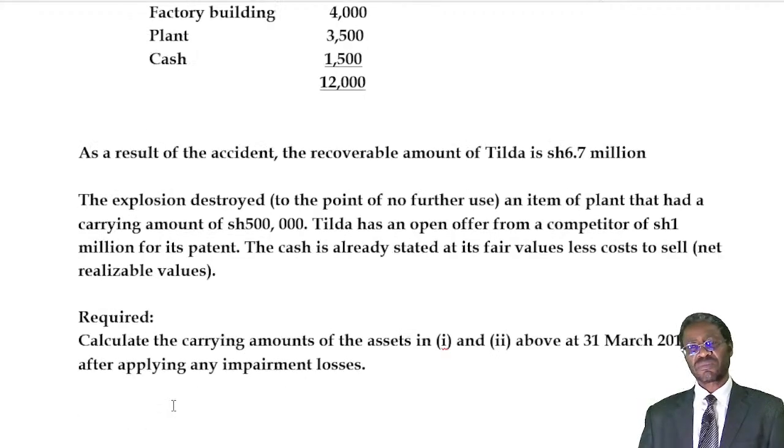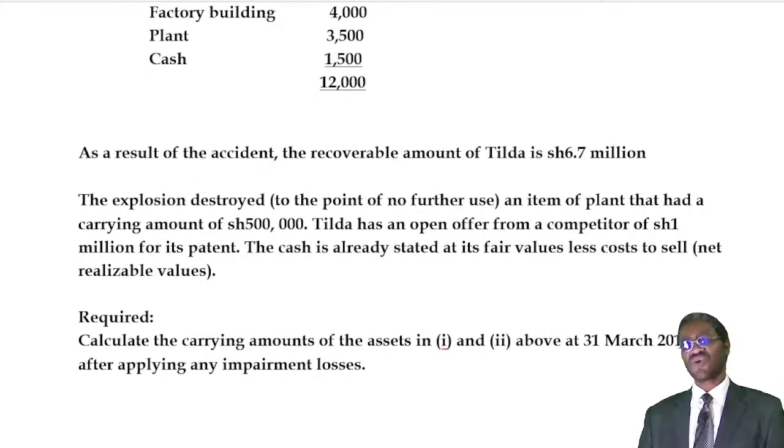Next. The explosion destroyed, to the point of no further use, an item of plant that had a carrying amount of 500,000. Tilda has an open offer from a competitor of shillings 1 million for its patent.